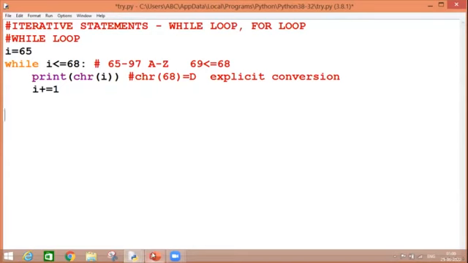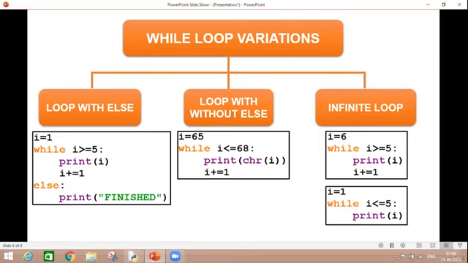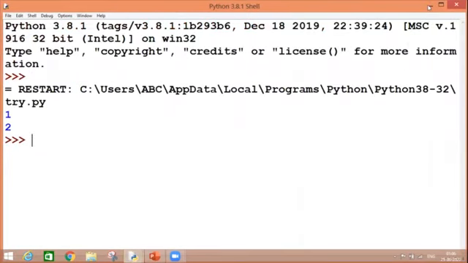So let's move on. Infinite loop. Now there are 2 situations where my loop can become an endless loop. And how can it become? Let's see it. I am going to write one code over here: I is equal to 1, while I is less than or equal to 2, and then print I. After that, take an increment. So what will happen? Let's see. It will print 1 and 2.